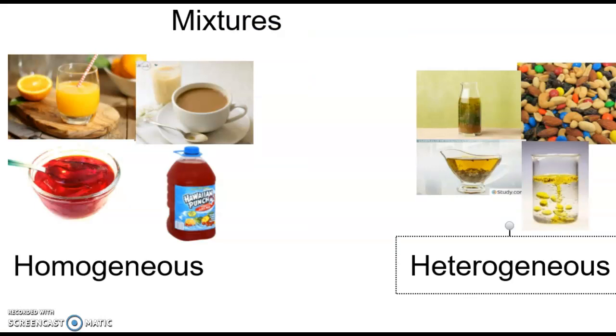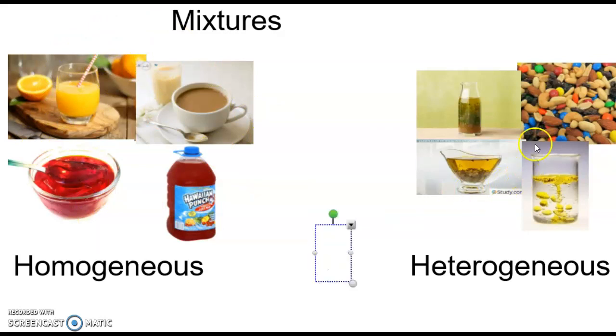So to break this down even further, we can separate mixtures into two different categories. So everything that you see on the left here would be an example of a homogeneous mixture. Everything over here on the right is what we would call heterogeneous. So what the homogeneous mixtures all have in common is just the way that they look. So if you look at the orange juice, the coffee, Jello, or fruit punch, they look the same color all the way through. Orange juice is made up of a bunch of different things, as is Hawaiian punch, but you can't see all of the different components to it. It just looks like one uniform mixture.